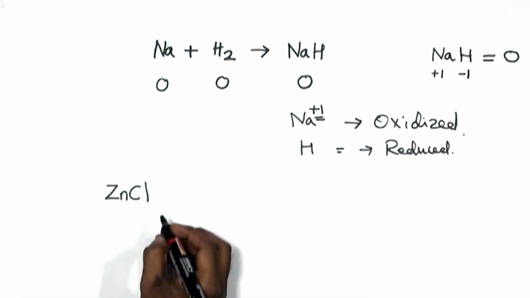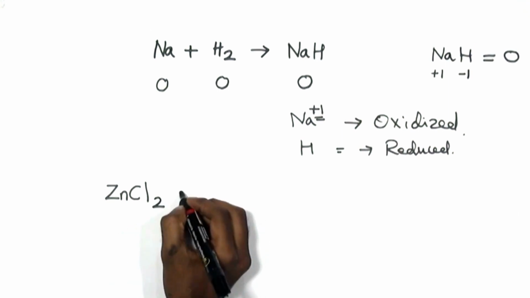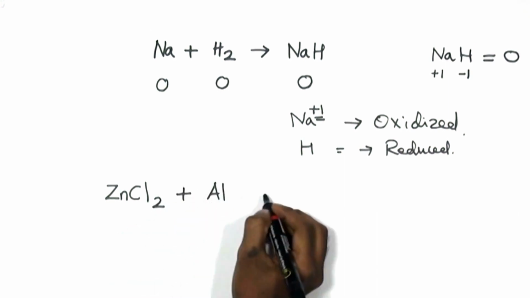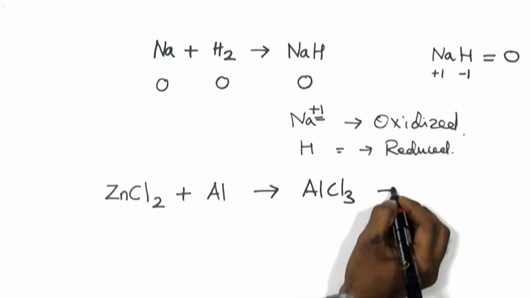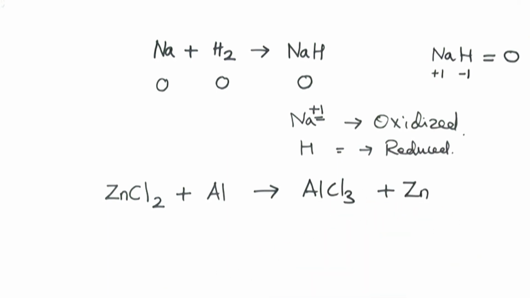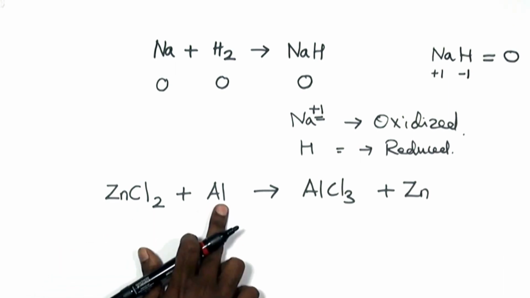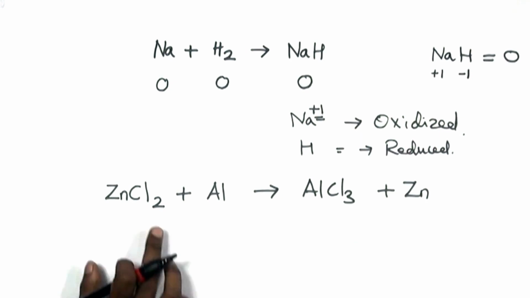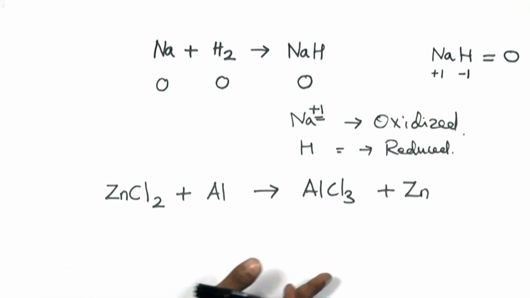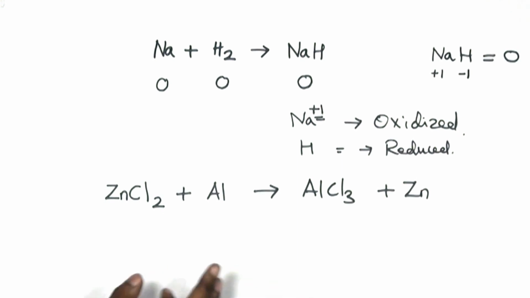Let's use the equation which we considered first. Zinc chloride reacting with aluminium, it gives aluminium chloride and zinc. Let's analyze the first example which we took. Zinc chloride reacting with aluminium to give you aluminium chloride and zinc. So we don't have oxygens, we don't have hydrogens. There is no gain in oxygen or gain in hydrogen. So let's consider the oxidation state of all the species involved.